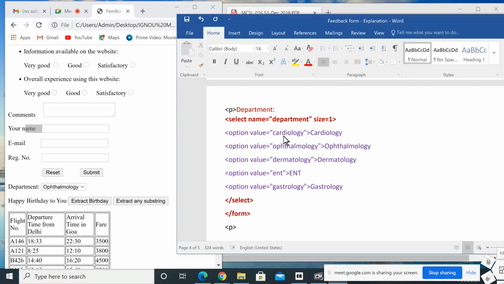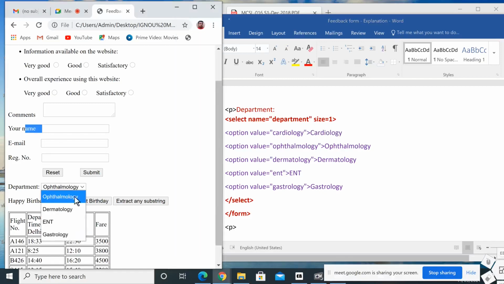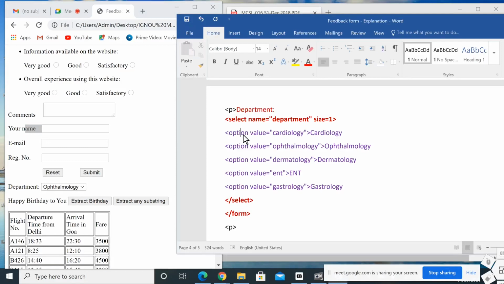Then option value equal to cardiology. What we want to print over here is the value part. Sorry, the value that we want to save while submitting is given in value, and what we want to print over here is given after this greater than symbol. This is because this C is capital and this C is small. Here it displayed capital. Cardiology is not here because I used 2 I's over here in OPTION. That's why it's not displayed over here.